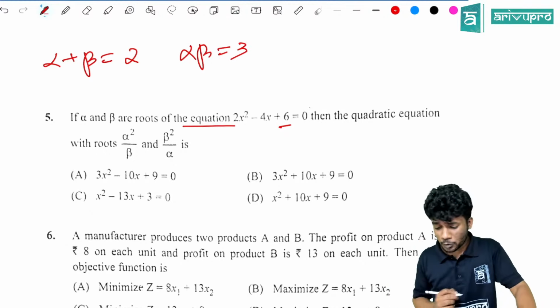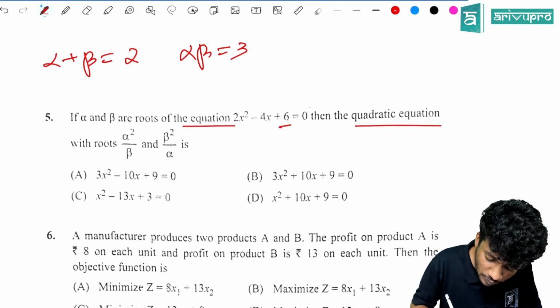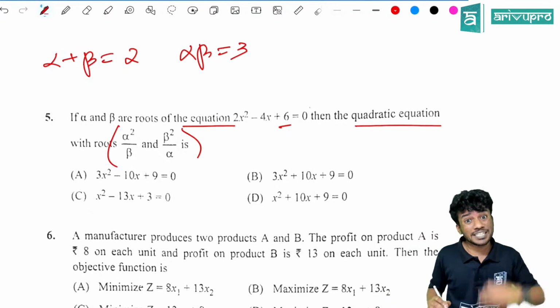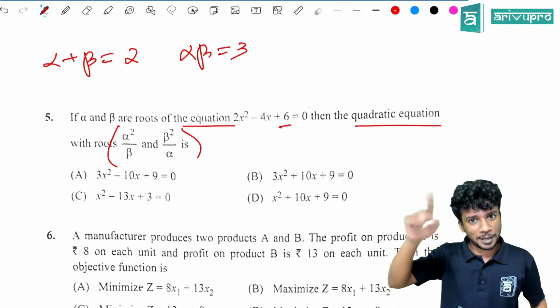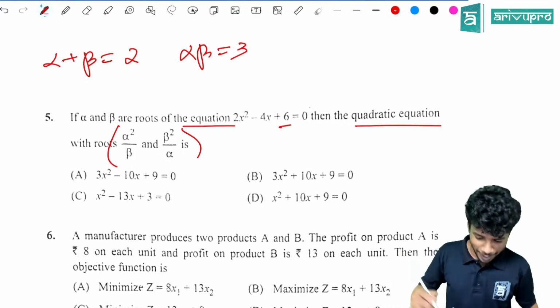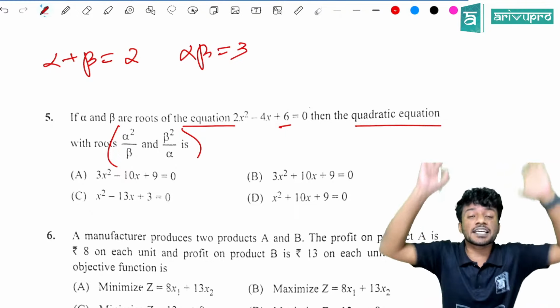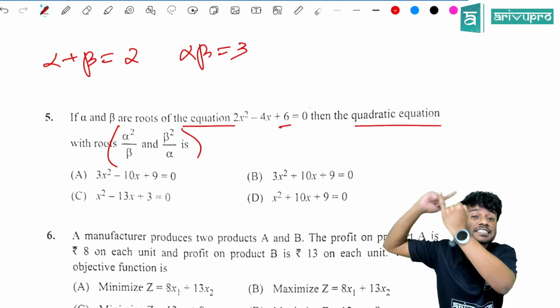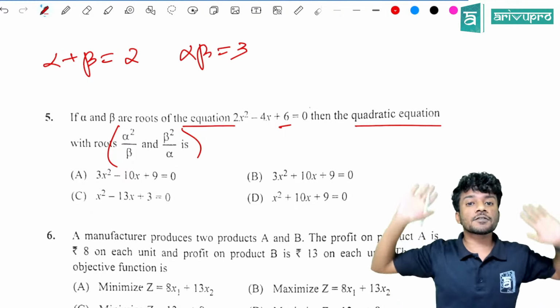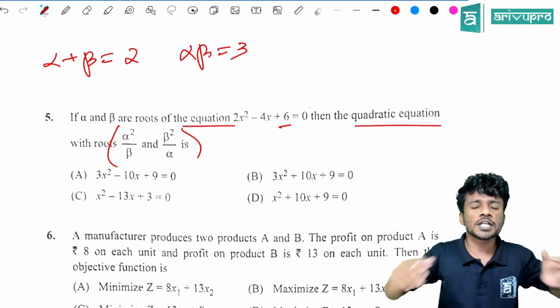Now, what is given in the question? We need to find a quadratic equation whose roots are alpha square by beta and beta square by alpha. Very easy. How will you construct a quadratic equation? You need to find the sum of the roots and the product of the roots. I'll write you the first step.